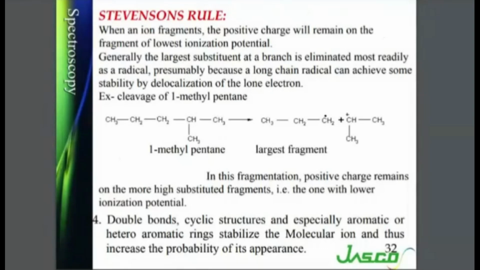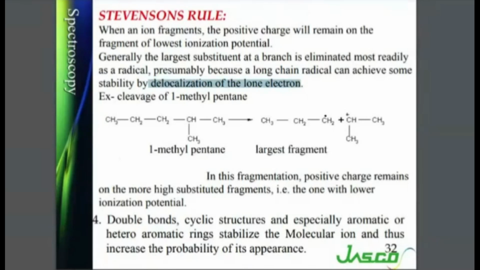Generally, the largest substituent at a branch is eliminated most readily as a radical. So the largest group will leave as a radical. The reason being, if there is a long chain, it is more likely to be a comparatively stable radical, presumably because a long chain radical can achieve some stability by delocalization of the lone electron.